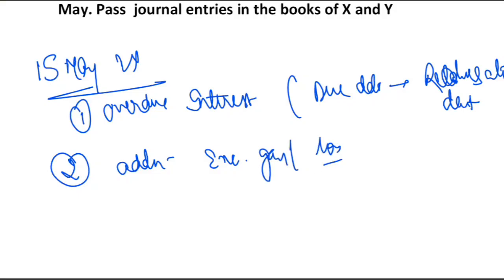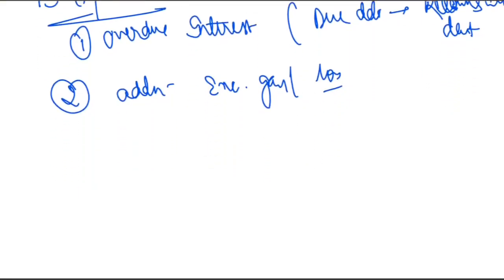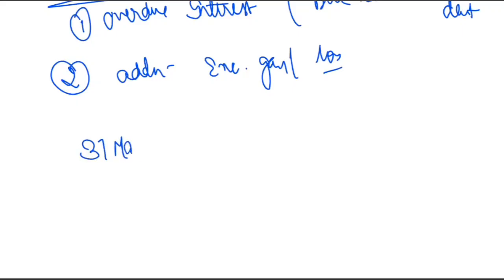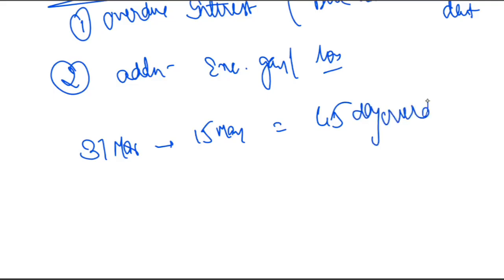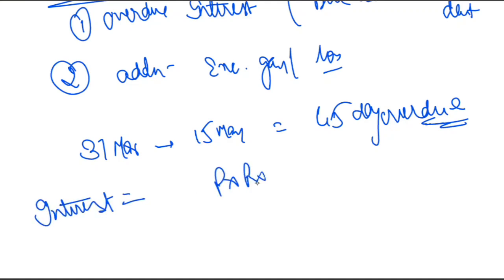So first of all, let's compute the overdue interest. When is the due date? 31st March. From 31st March to 15th May, there is a 45-day overdue. Why is interest charged? Because after crystallization, this becomes a rupee liability for the exporter. If the buyer delays payment, the bank charges overdue interest. How do you compute the interest? I think you are familiar with the formula, which is P into R into T upon 100.